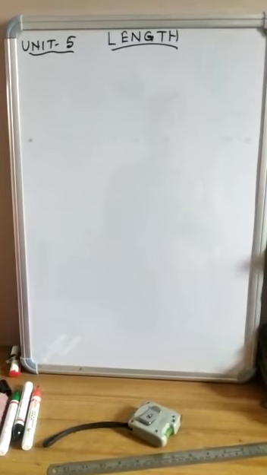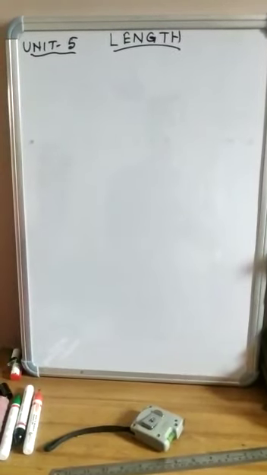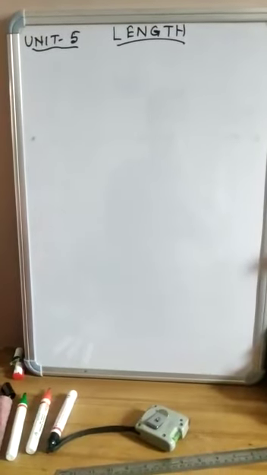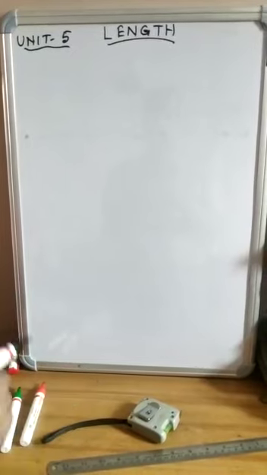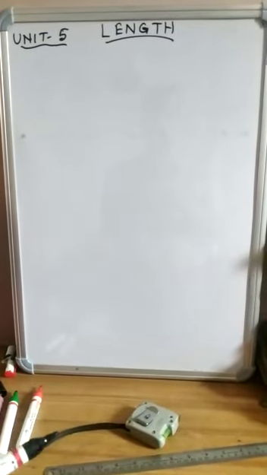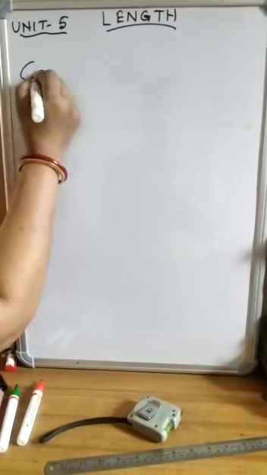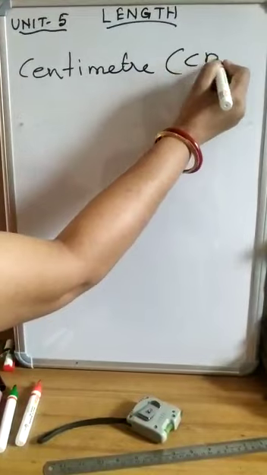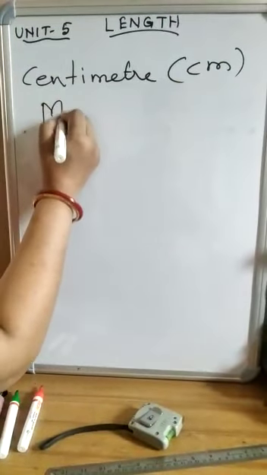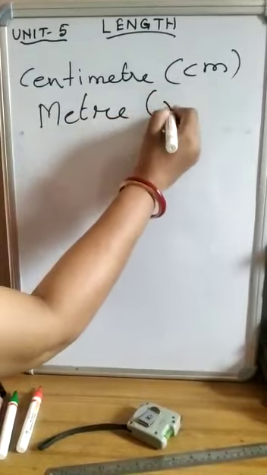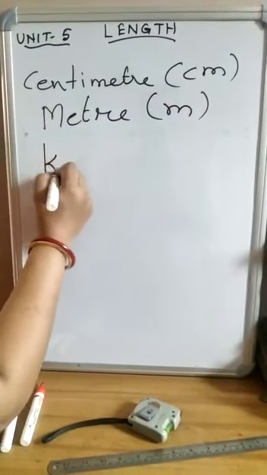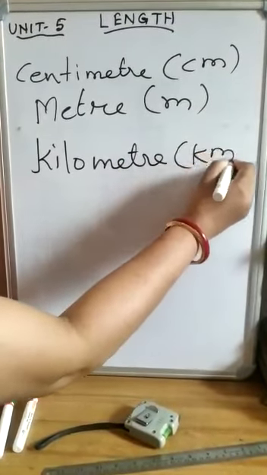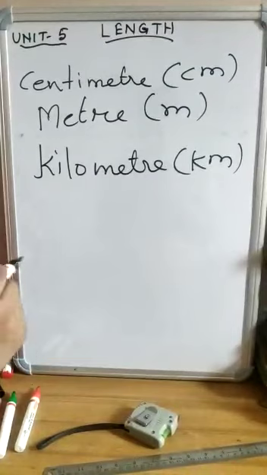So now children, with this little bit of a lesson that I have given to you, I am going to start today's lesson, that is Length, Unit number 5. Do you remember, you have learnt in your previous class, standard 3, centimeter, short form cm, meter, short form m, and kilometer, short form km? Yes, I think you have remembered.